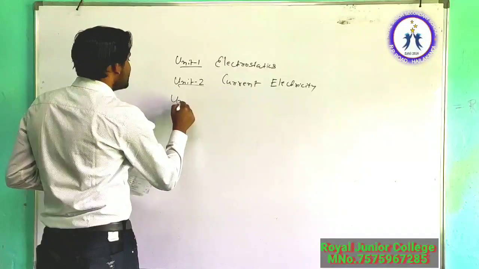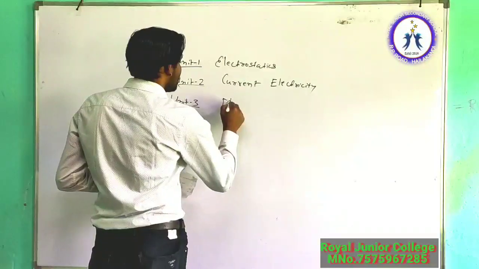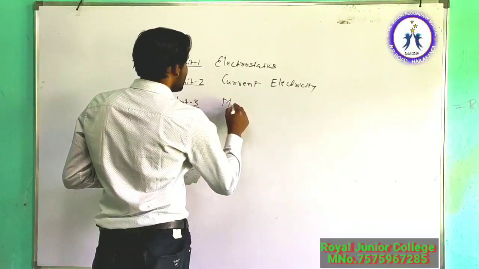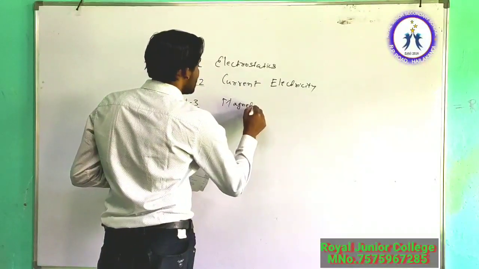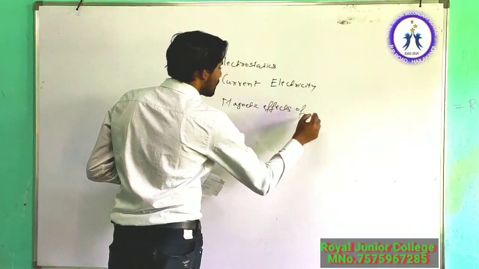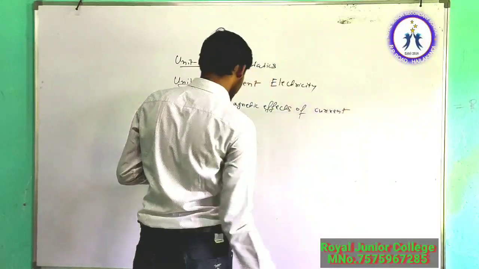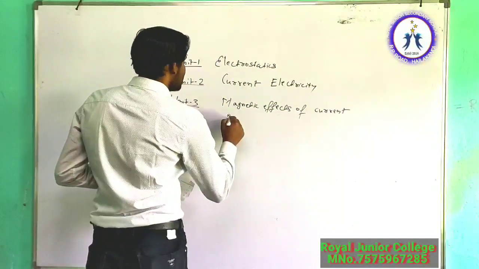Unit number 3 is magnetic effects of current and magnetism.